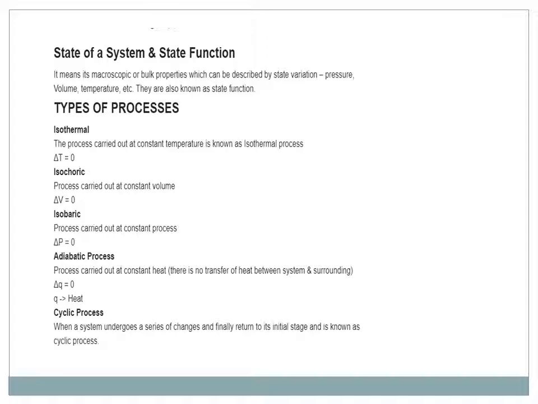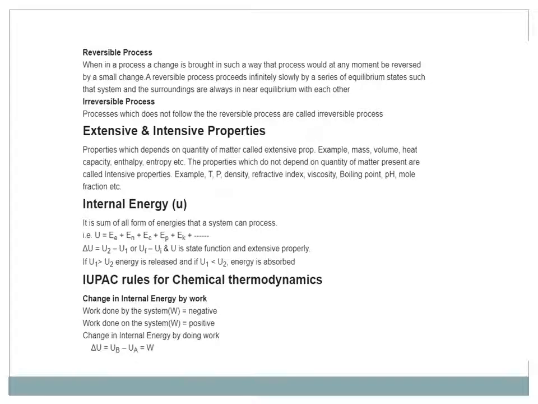If Q is negative, it means heat is released. What is a cyclic process? When a system undergoes a series of changes and finally returns to its initial state, it is known as a cyclic process. What is a reversible process? When in a process a change is brought in such a way that the process could at any moment be reversed by a small change.